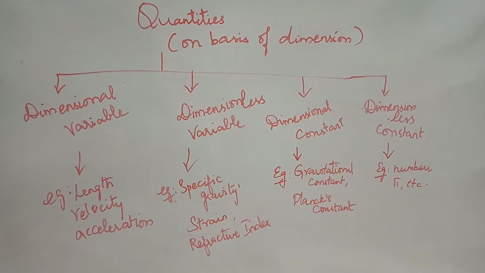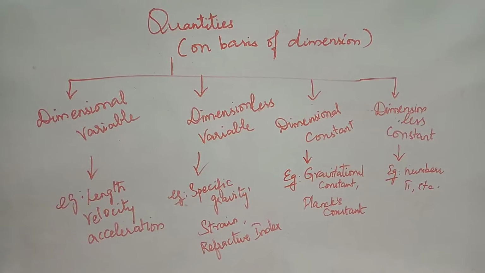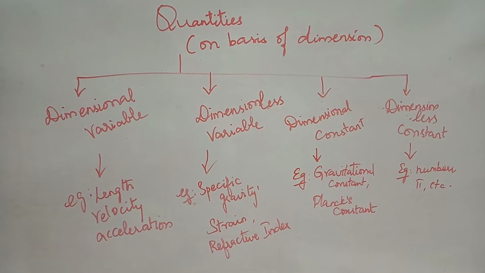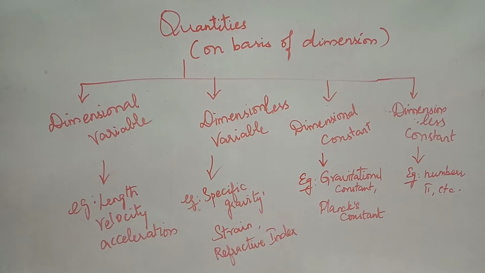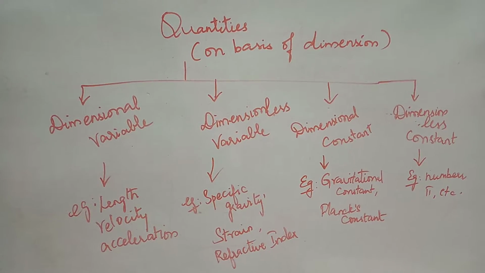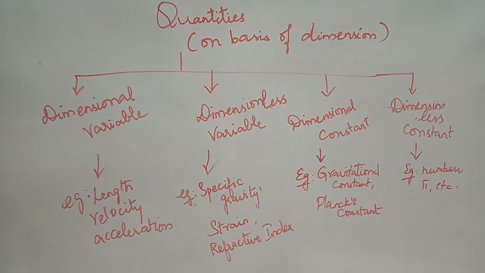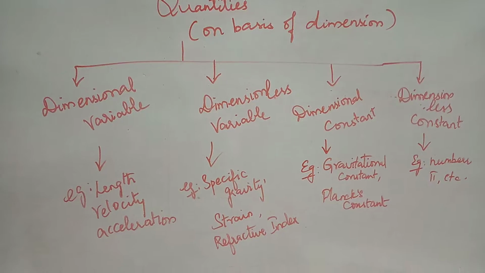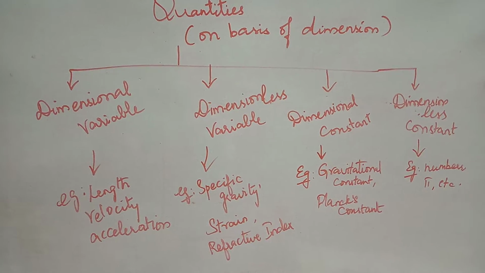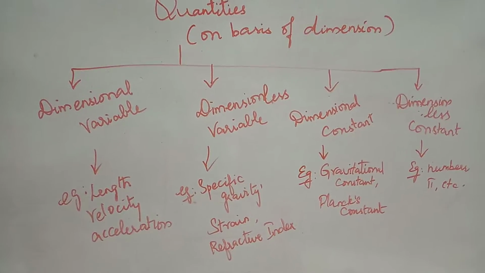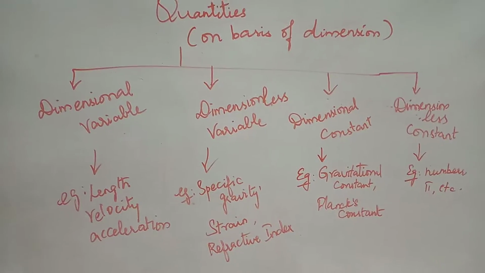Hello students. We know that the quantities are classified as fundamental quantity and derived quantity. But on the basis of dimension, the quantities can be classified into four types, which is dimensional variable, dimensionless variable, dimensional constant, and dimensionless constant. You can understand these terms by the